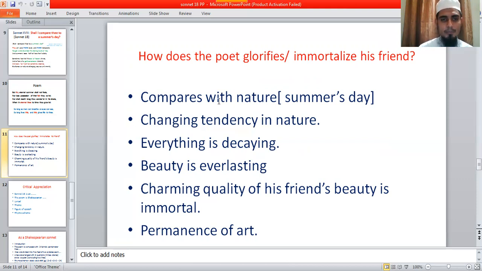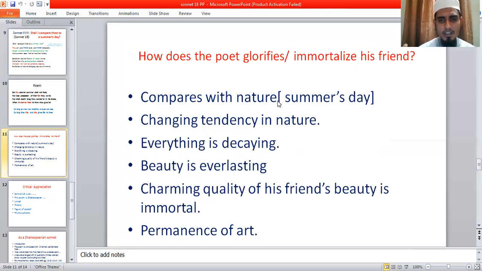You can start point by point, beginning with the comparison with nature. In the very beginning of the poem we find that William Shakespeare compares his friend's beauty with a summer's day, a natural object, and he shows that nature has a tendency toward destruction.